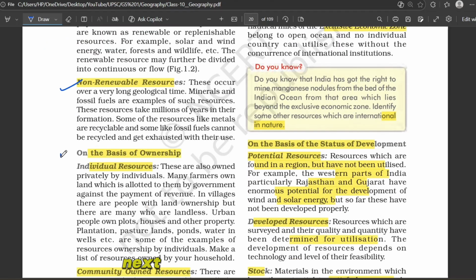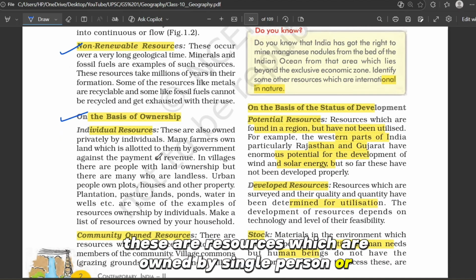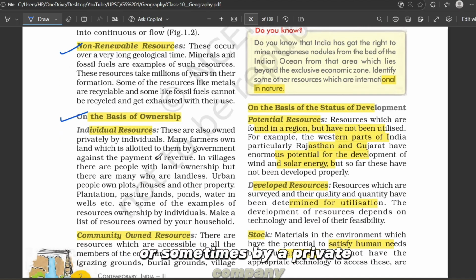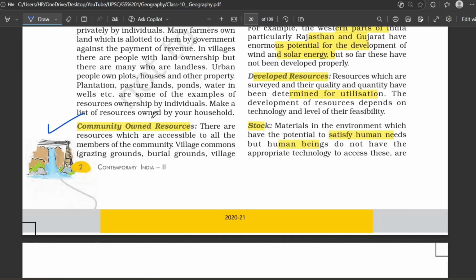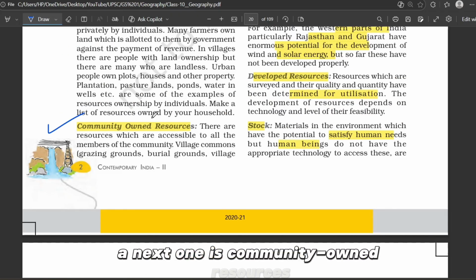Next, on the basis of ownership. The first one is individual resources. Individual means private. These are resources which are owned by single person or family or sometimes by a private company. In village, when land is allotted to farmers by a government and they pay land revenue and use that land, that is individual resources.